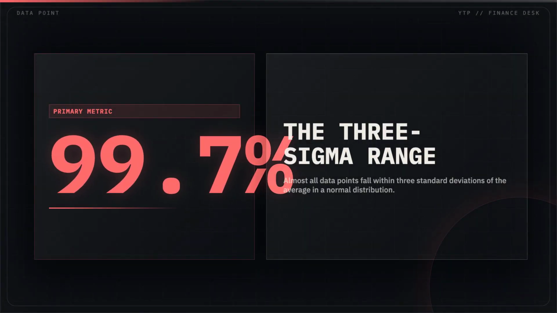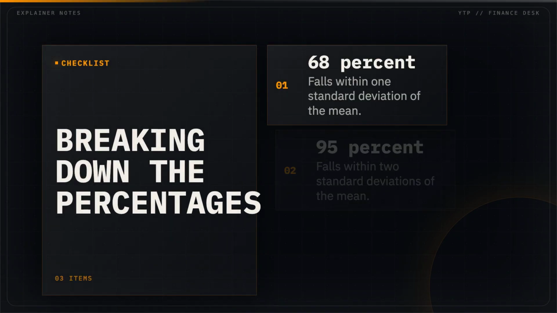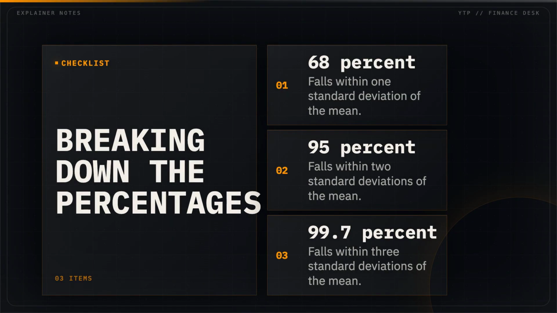Almost all data points in a normal distribution fall within 3 standard deviations of the average, which accounts for 99.7% of all results. 68% of data sits within 1 standard deviation, 95% within 2, and nearly everything else within 3.